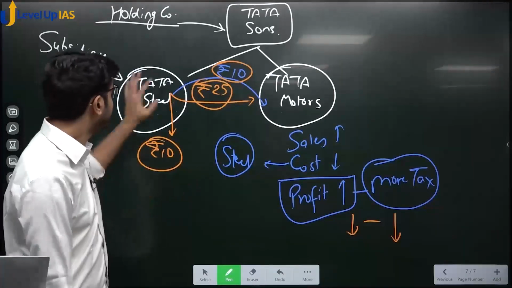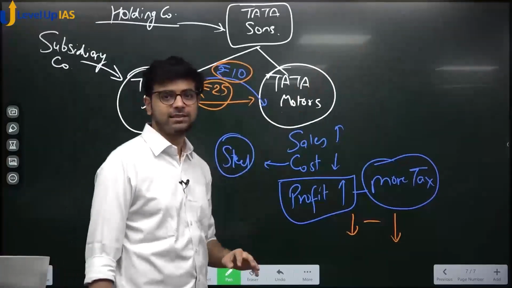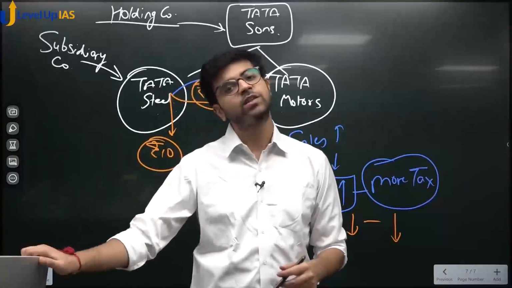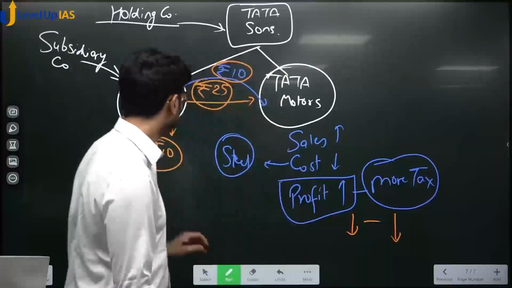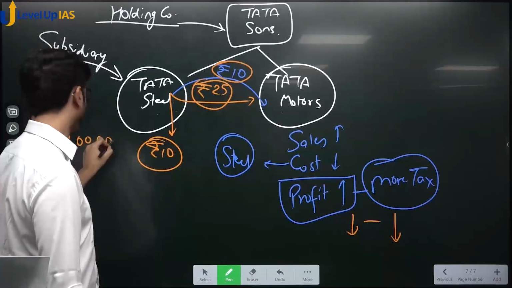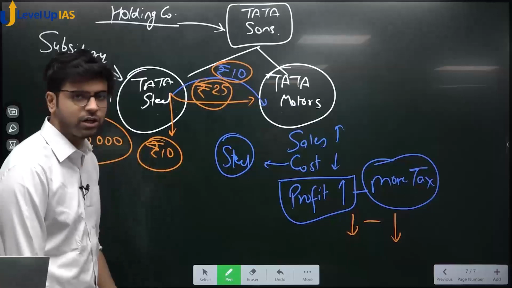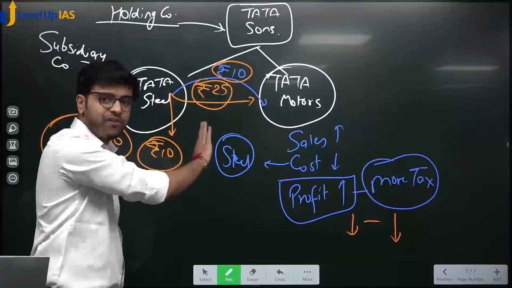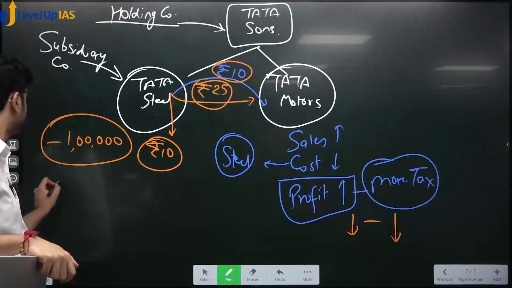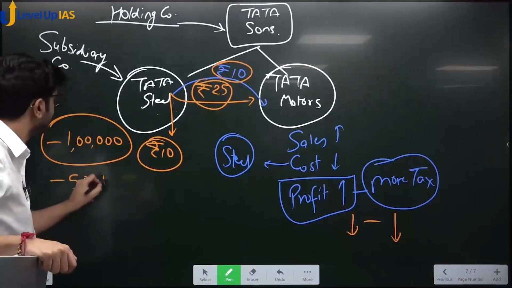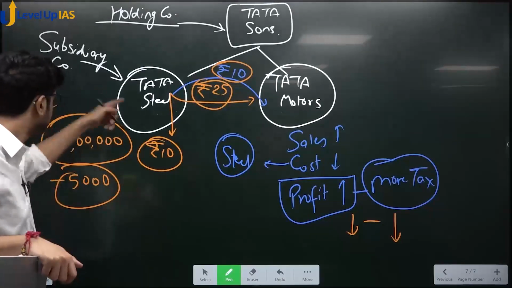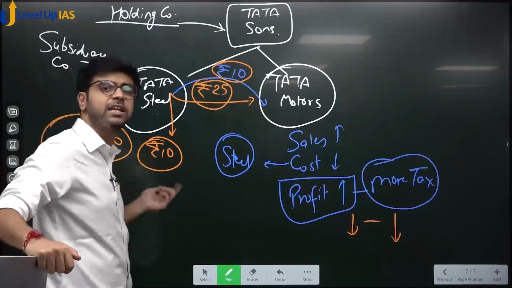But let us say Tata Steel already has a lot of losses, which means it can earn profit for some time without even paying tax. For example, Tata Steel is already running a loss of 1 lakh. Will it pay tax on 1 lakh? No, it will not. After earning 25 instead of 10 on steel it supplies to Tata Motors, its loss reduces to, let's say, 5,000 rupees. It is still in loss. See, loss has reduced, but it is still 5,000 rupees. Will Tata Steel pay tax on 5,000? No, because it is still in loss.